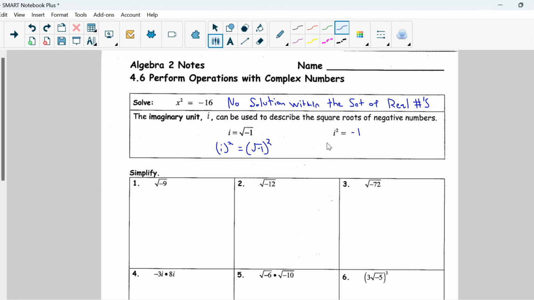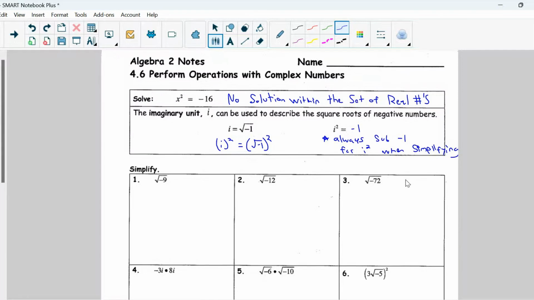So anytime you see an i squared, always substitute negative 1 for your i squared when simplifying. Okay? You can always substitute negative 1 in for i squared.